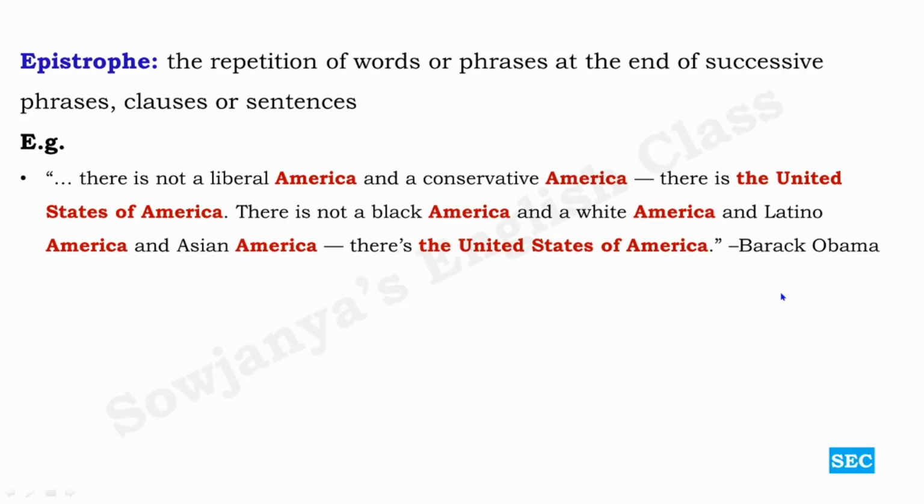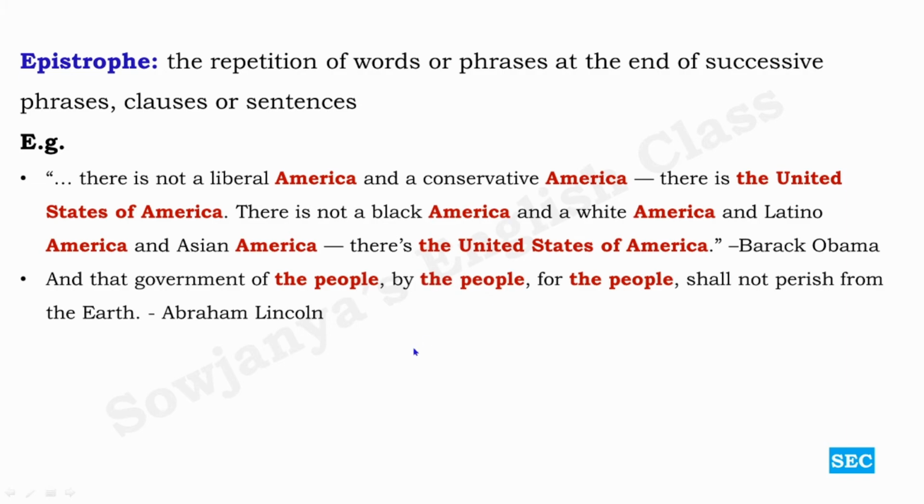So this kind of political speeches use this kind of repetitions. Repetition at the beginning, that is anaphora. Repetition at the end of the clauses, that is epistrophe. It kind of gives emphasis. And look at the second one. And that government of the people, by the people, and for the people shall not perish from the earth, says Abraham Lincoln about democracy. Of the people, by the people, for the people. Emphasis on the government for whom.